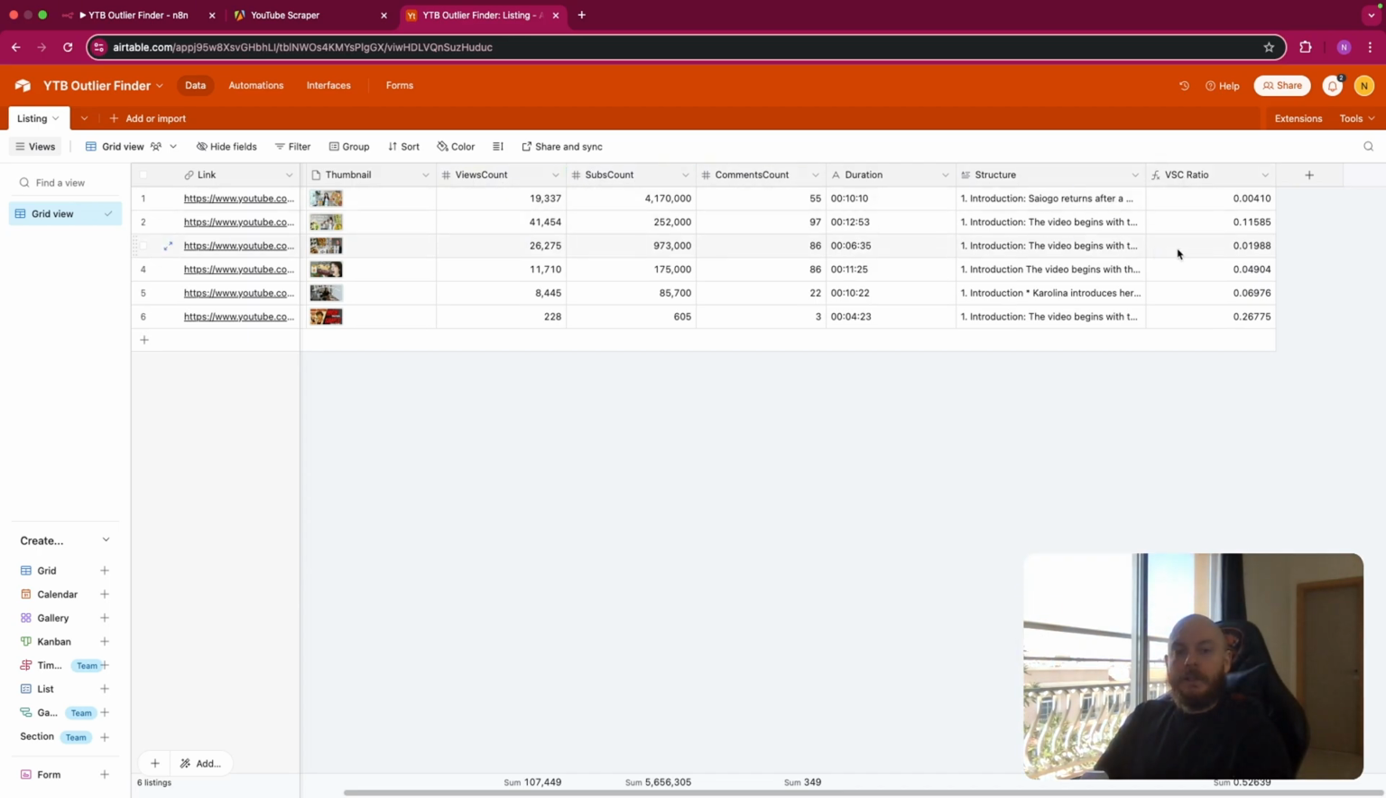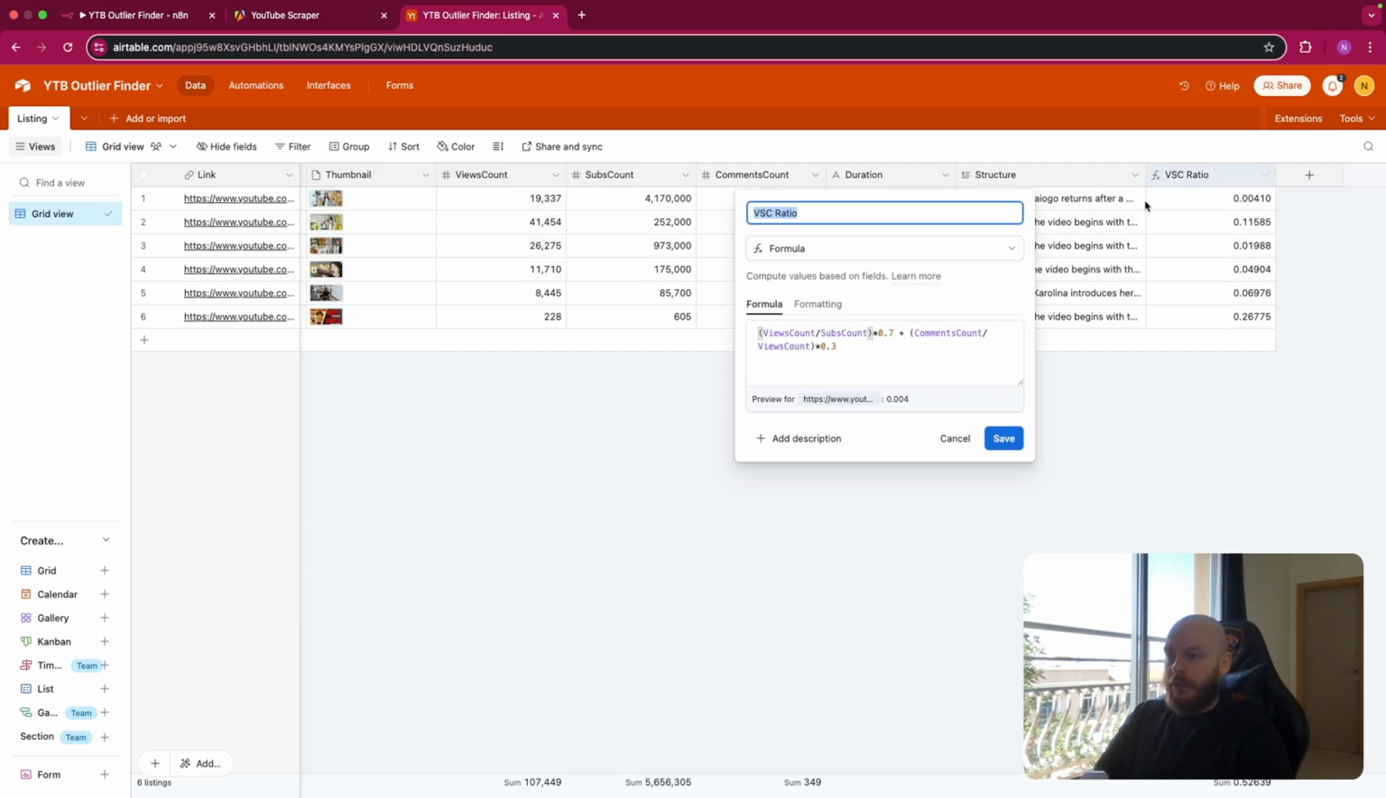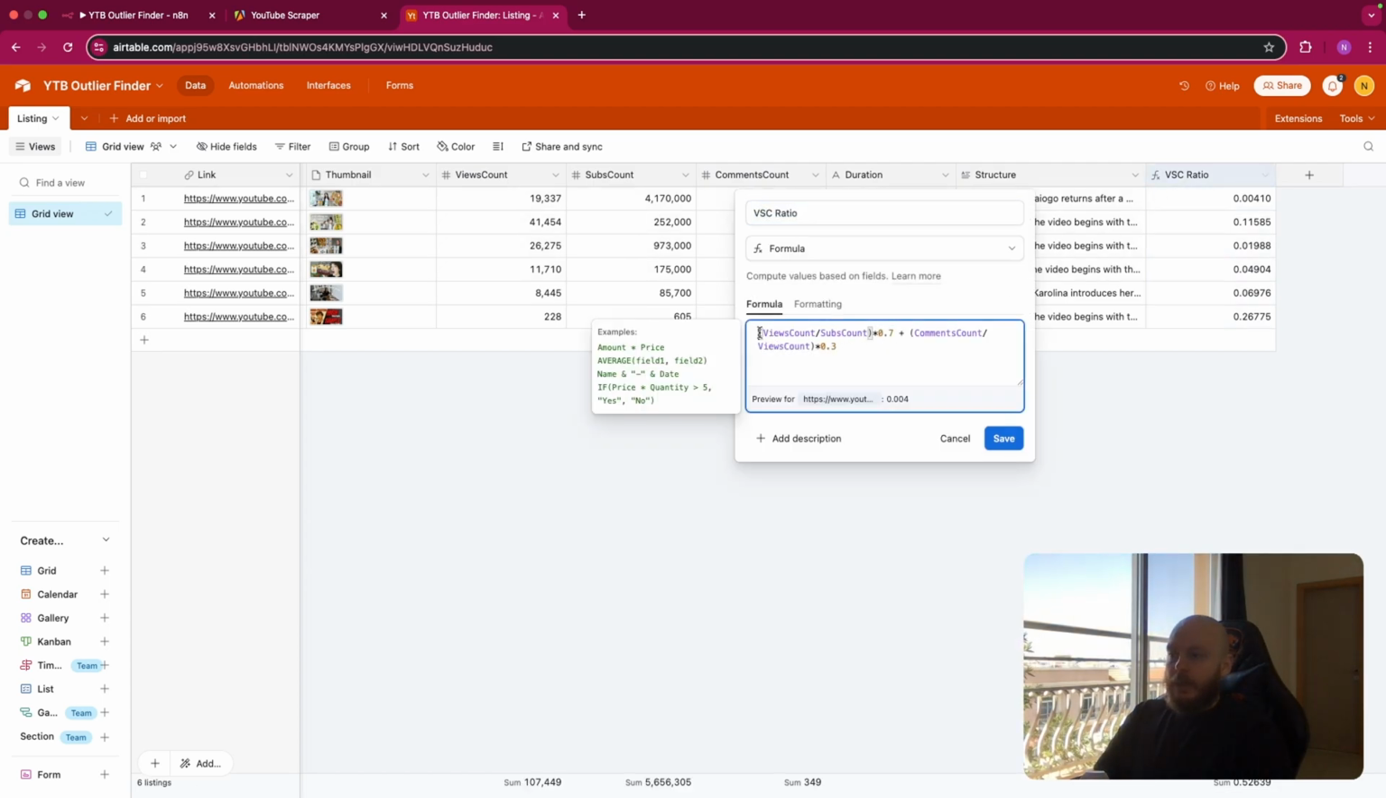That is a formula that will help you to identify outlier videos. So I will show you how this is working. You have view count divided by sub count multiplied by a coefficient. So here it's 0.7, so this is a high coefficient. And you have the comment count divided by the view count, so this is mostly like the engagement rate. And this is multiplied by a coefficient of 0.3. So you can change this formula. This is just one that I've created.